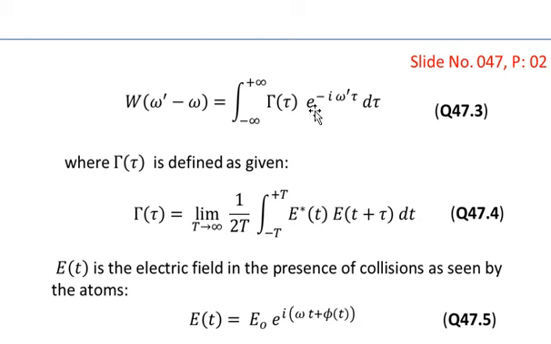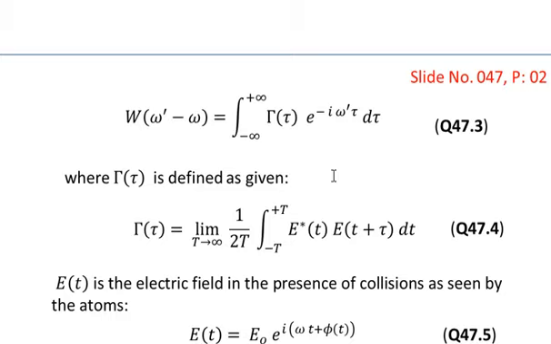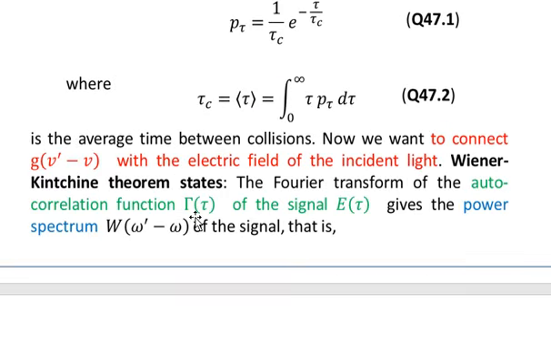So the integral on the right hand side is the Fourier transform of gamma of tau, where gamma of tau is the autocorrelation function of the signal E, and E is the electric field of the incident beam.